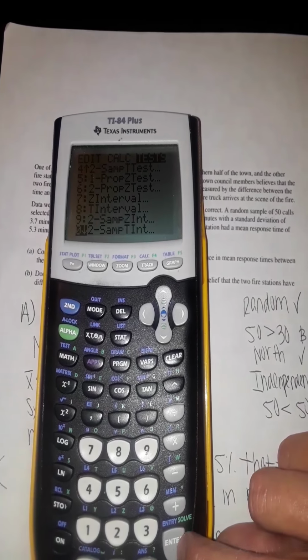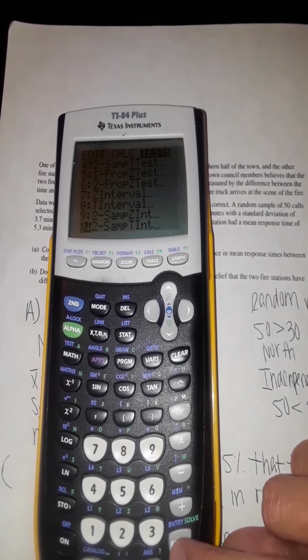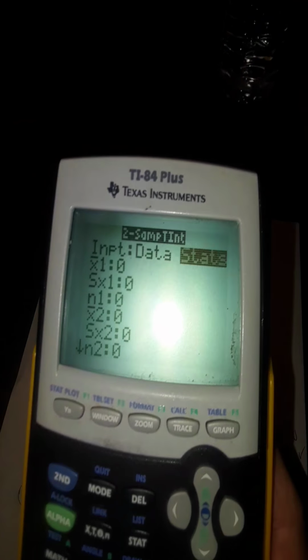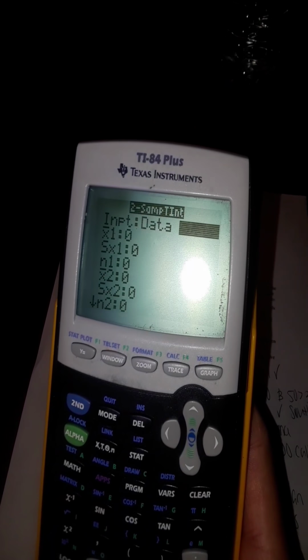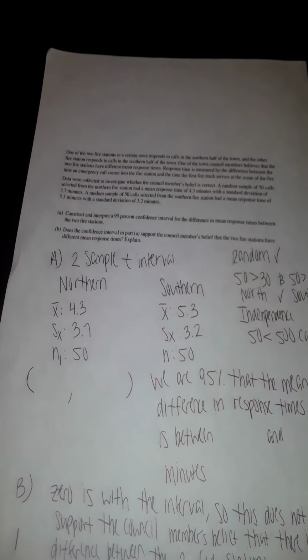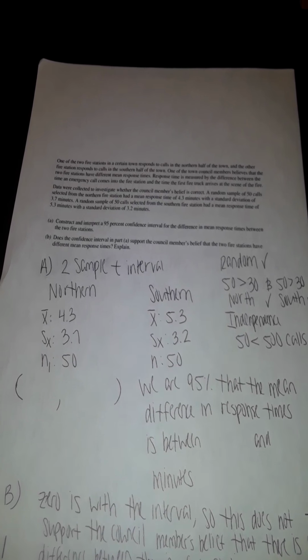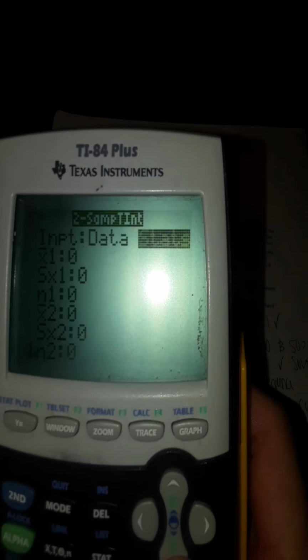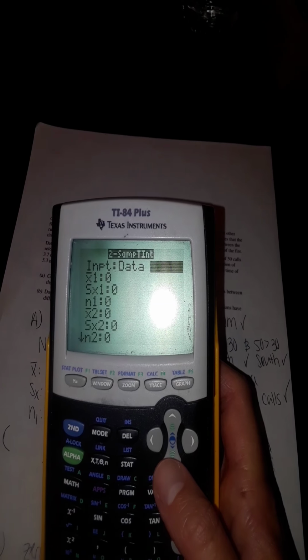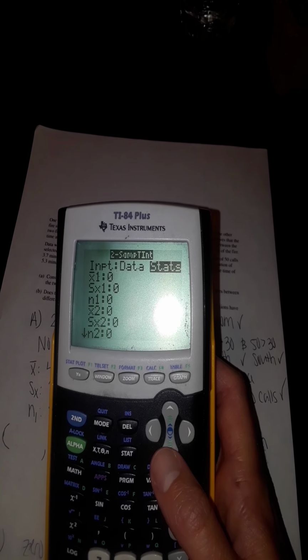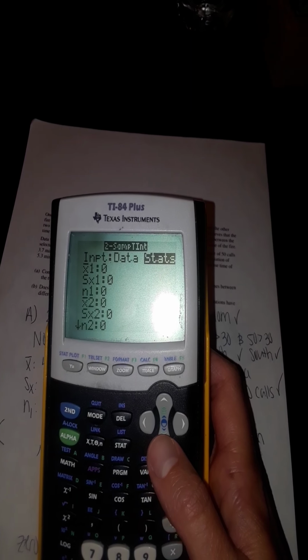Again, all the means, we're doing t-intervals. All right, we have two options here, data and stats. What we have in this question is statistics. We have a mean, we have a standard deviation, sample size. So I'm going to stick that on stats. If I had data, I would have to import it into a list, and I could do it that way just as well.